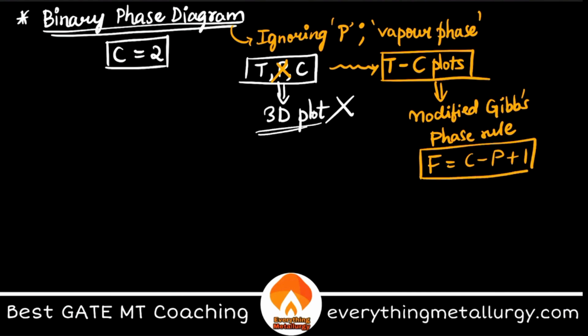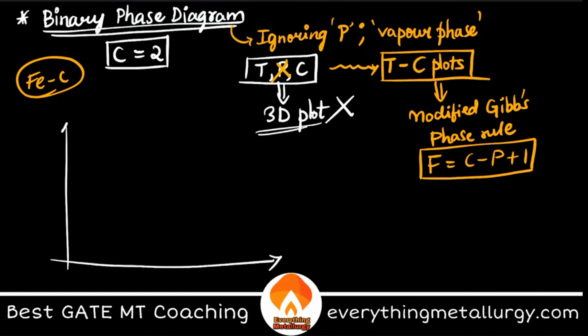One more thing, you can also go back to the unary diagram and try to study the degrees of freedom at different lines or different points. The best examples here are iron carbon or iron carbide, which we take. We also have copper nickel and lead tin. Binary phase diagrams have subcategories also. Basically we have temperature composition plots, T versus percentage B.